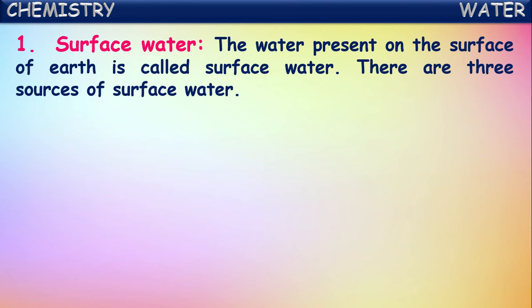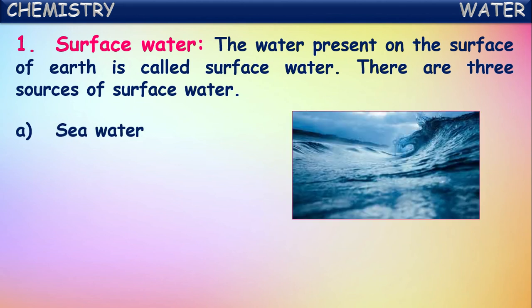First, let us go through surface water. The water present on the surface of the earth is called surface water. There are three main sources of surface water. One is seawater.